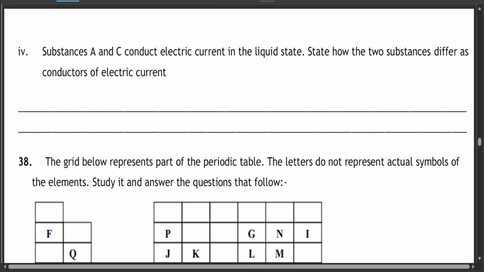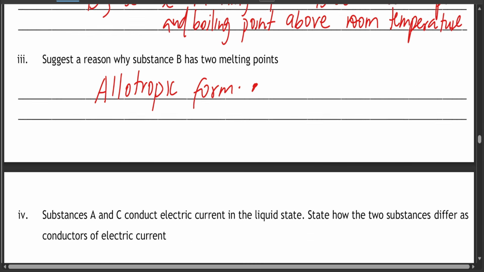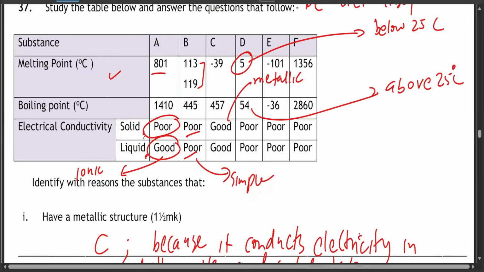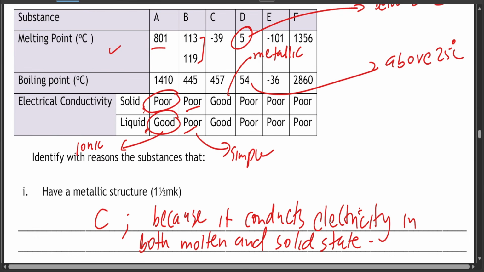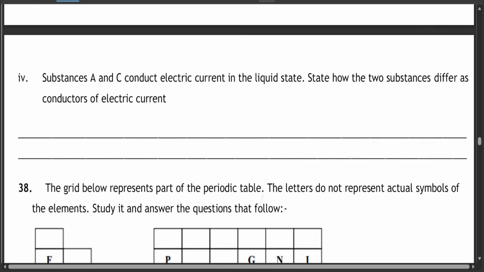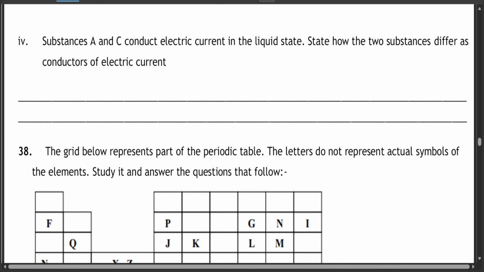State how the two substances differ as conductors of electric current. A and C. A and C usually conduct electricity in molten state, but C conducts in both solid and molten state.